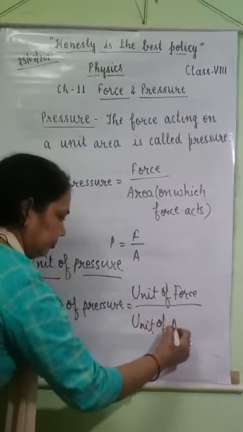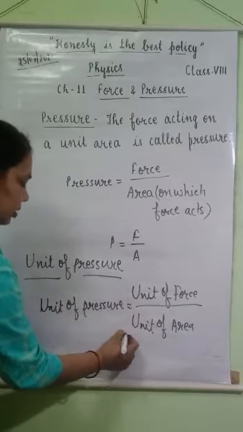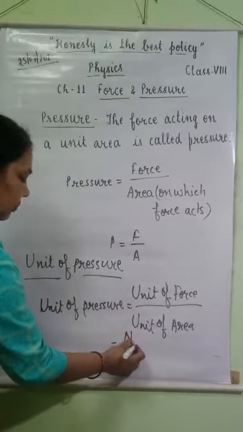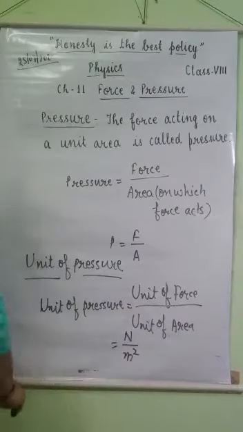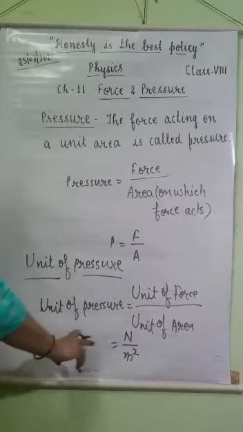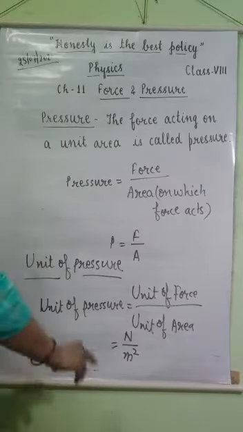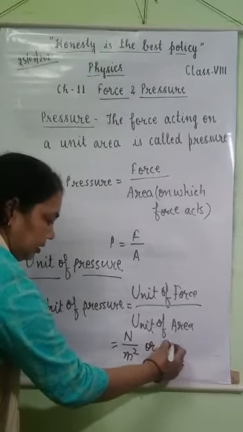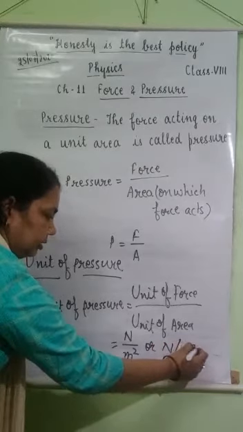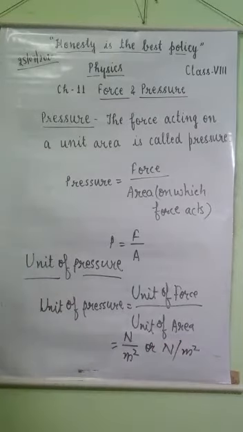So unit of pressure is equal to, unit of force is Newton, upon unit of area is meter square. So the unit of pressure is equal to Newton per meter square. You can also write it in this way, Newton per meter square.